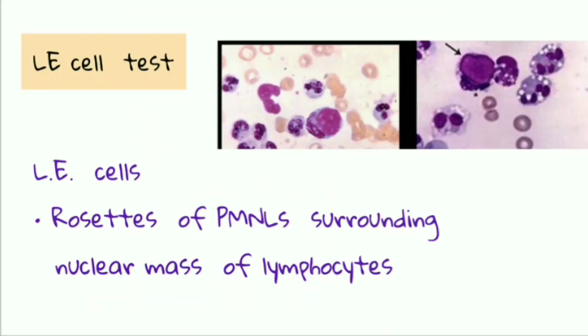Now let us see the LE cell test. LE cells are going to be present in lupus erythematosus. You have to remember this: LE cells are present in lupus erythematosus. It is again an MCQ question. So what are LE cells? These are a rosette of polymorphonuclear cells surrounding the nuclear mass of a lymphocyte, as you can see in this picture. So with this we have come to the end of this lecture. Today we have seen lupus erythematosus and its types in detail, that is, systemic lupus erythematosus and discoid lupus erythematosus.